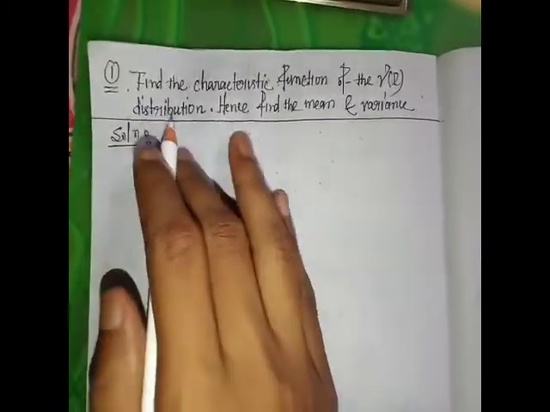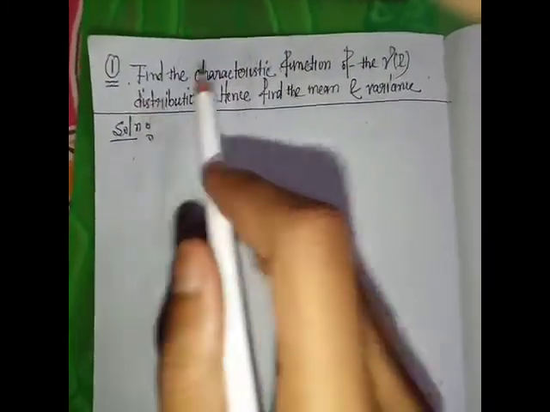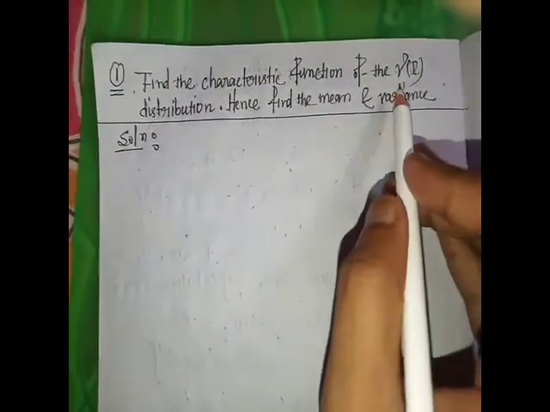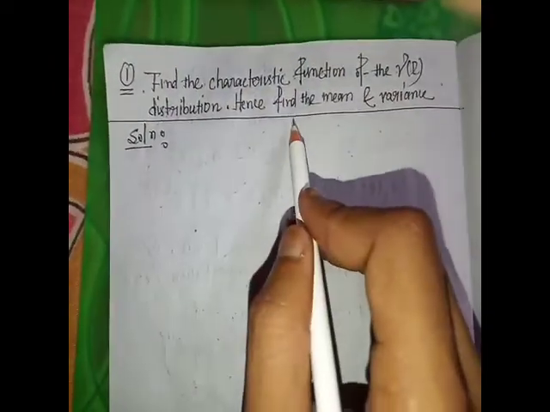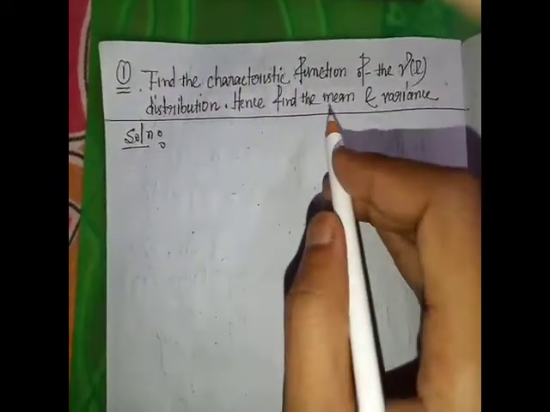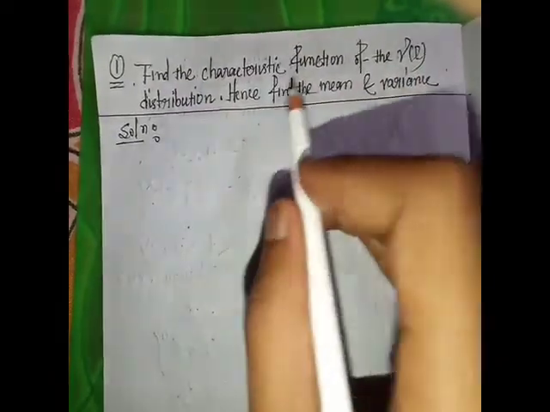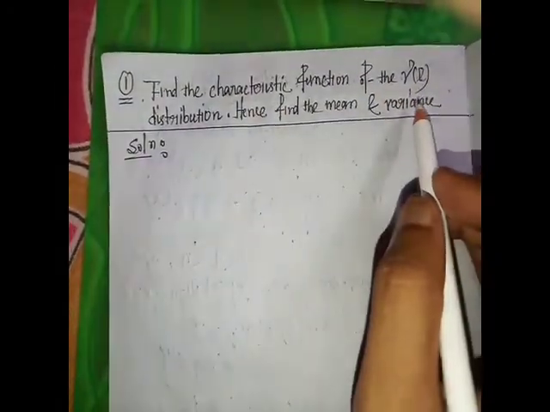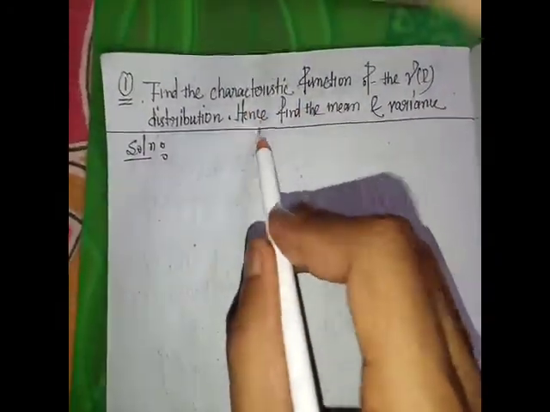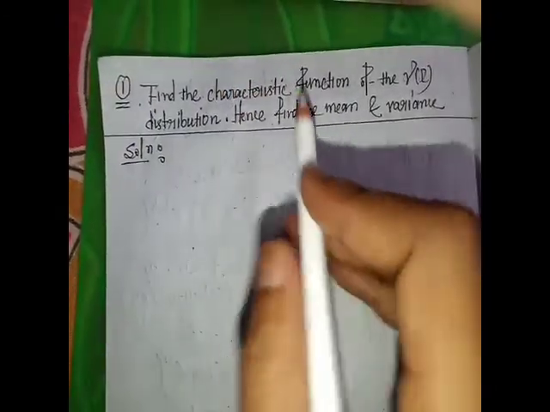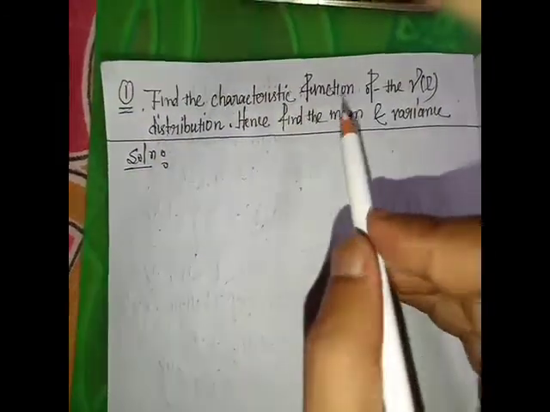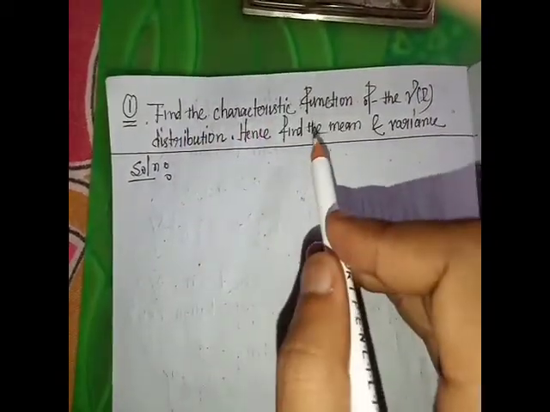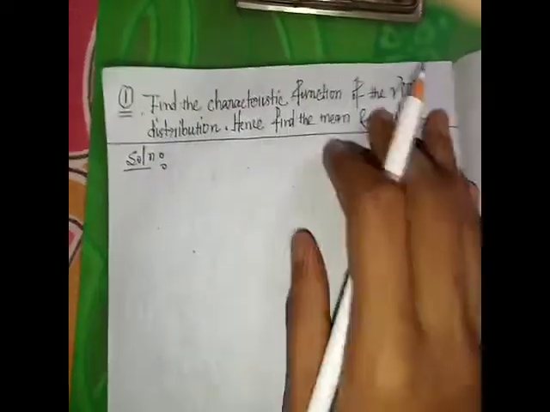Now we discuss a problem. Find the characteristic function of the gamma L distribution. First we find the characteristic function of the gamma L distribution, hence find the mean and variance. So first we find the characteristic function of the gamma distribution, and using the above result, find the mean and variance. Okay, so using the answer of 1, we have to find the mean and variance.